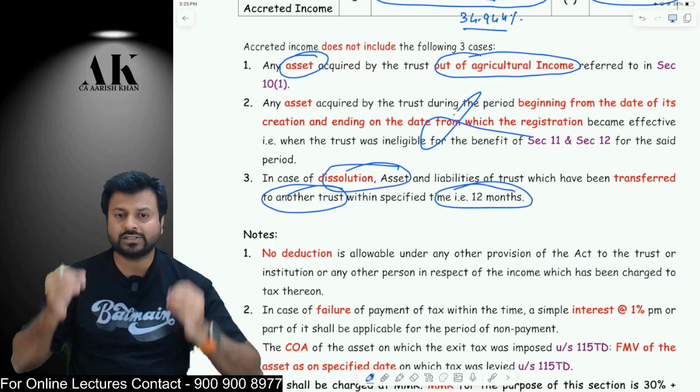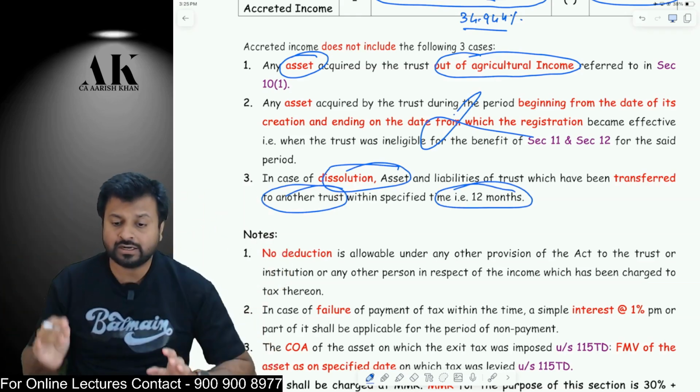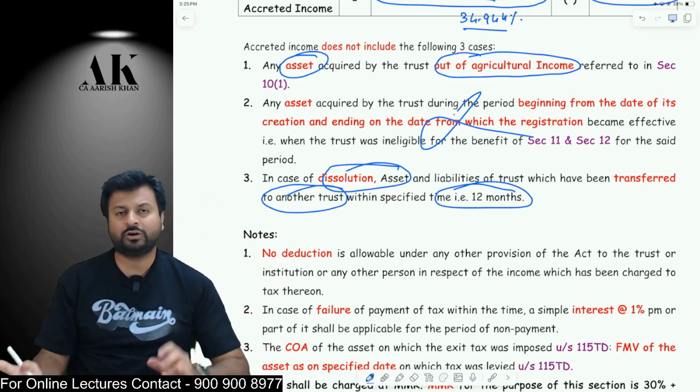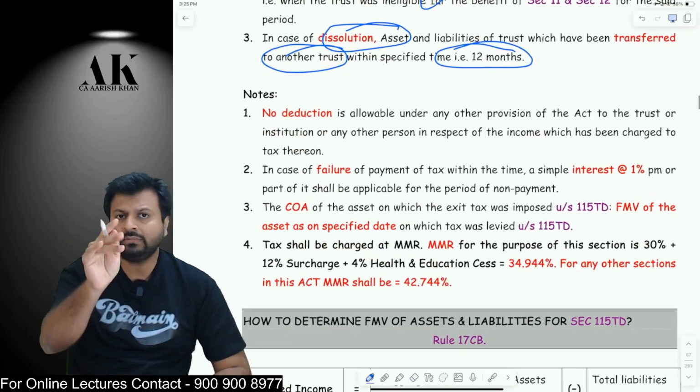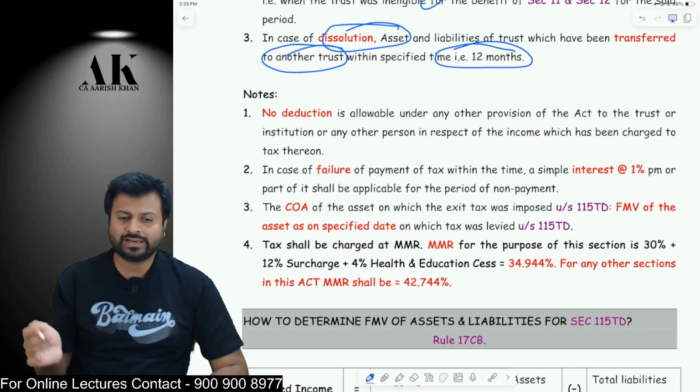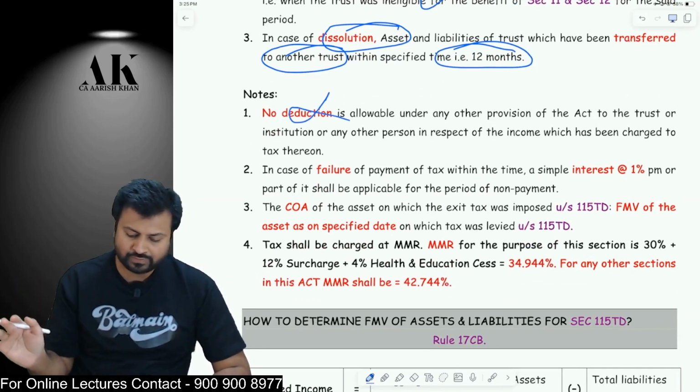So if the trust is dissolved and they have transferred the asset to another charitable trust within 12 months, then that should also not be taken in the calculation of accredited income. Okay. Now, while calculating the accredited income, these 3 relaxations are there. No other relaxation is there. No deduction of any expense or any allowance will be there.